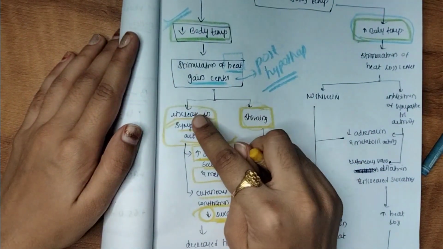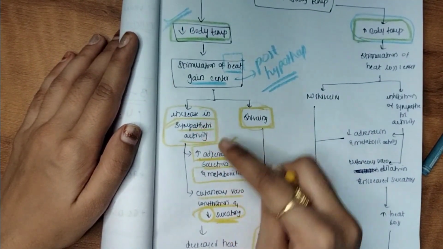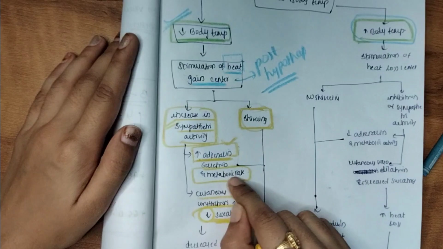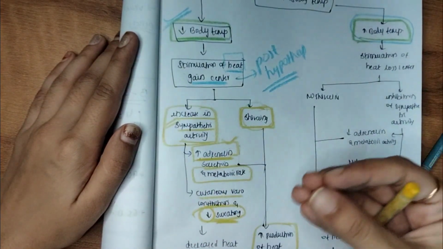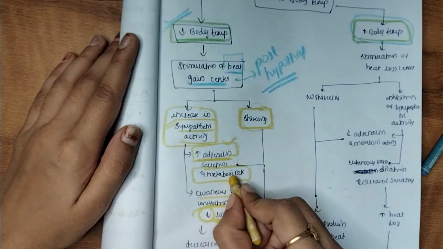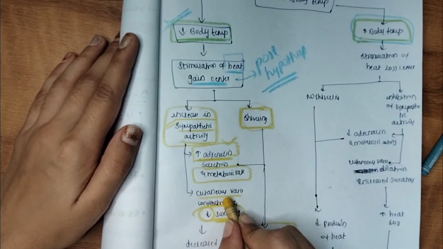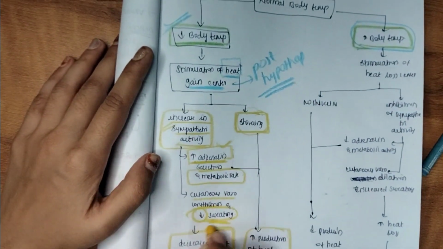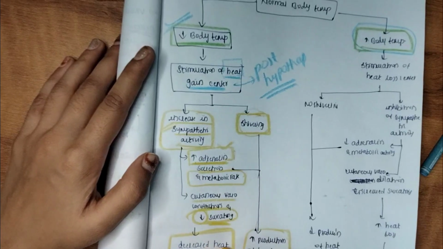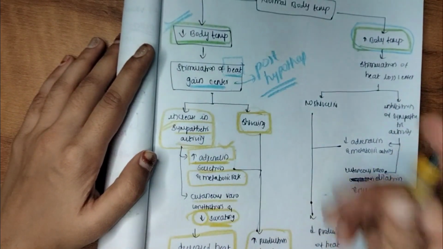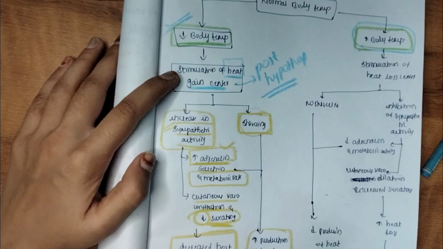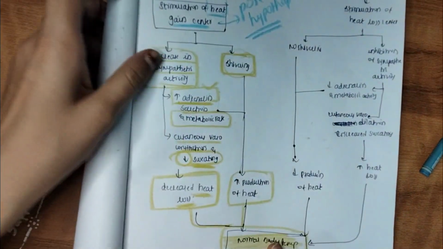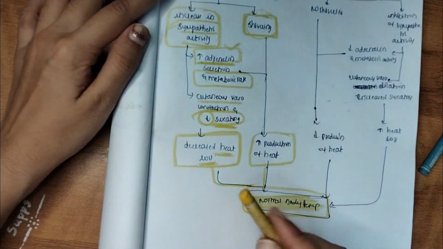So increasing the sympathetic activity leads to increasing the adrenaline secretion and increasing the metabolic rate. Why does the metabolic rate increase? Because when the metabolic rate increases, there is heat production in the body. So increasing the metabolic rate, cutaneous vasoconstriction and decreasing sweating all result in decreased heat loss in our body. Decreased heat loss means our body temperature is preserved. So this overall will help in gaining the normal body temperature. Did you understand now overall?